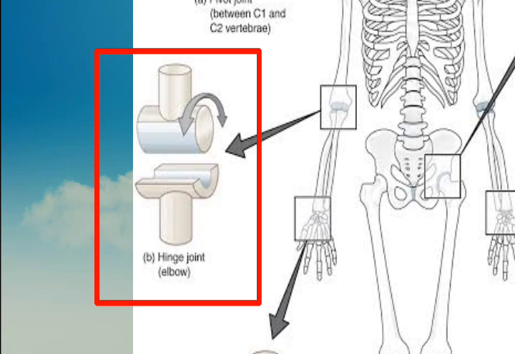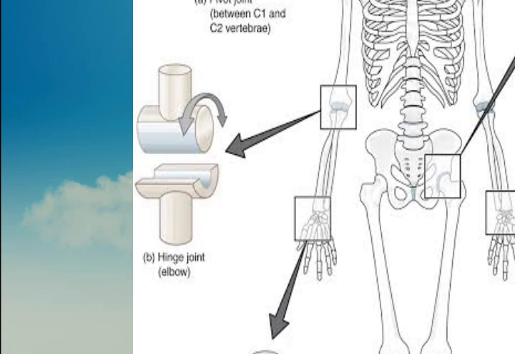Next, hinge joint. In this type, the convex surface of one bone fits into the concave surface of another bone. That means the slightly rounded end of one bone fits into the slightly hollow end of the other bone. It allows only flexion and extension. Examples: knee joint, elbow joint, ankle joint, atlanto-occipital joint, interphalangeal joints.